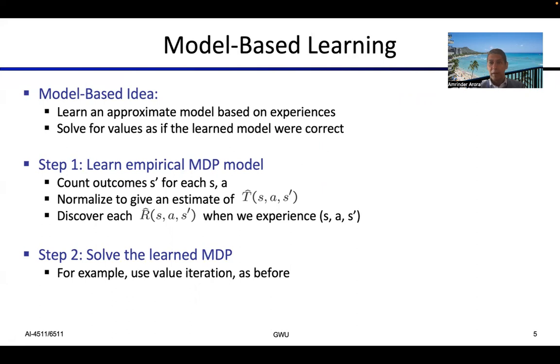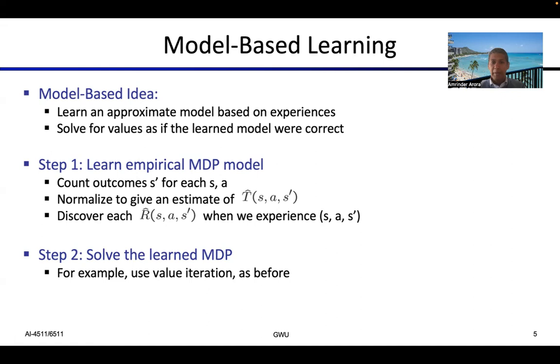So for the same state-action pair, one time we might be thrown into state S1, and in another place, we might be thrown into state S2. So we try this, and based on that, we normalize how many times we ended up in one state or the other. So we develop our estimate T hat, which is T circumflex. This is a symbol that's often used to denote the estimate of a statistical variable.